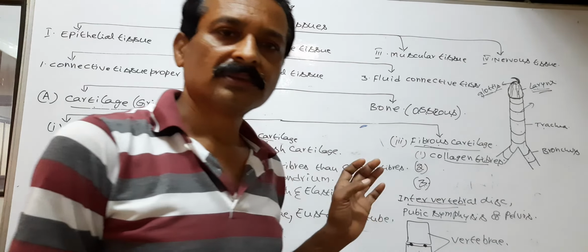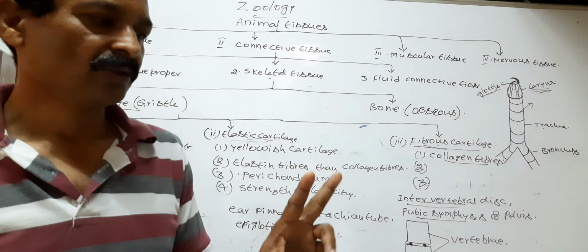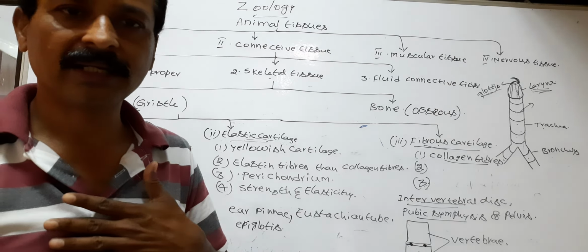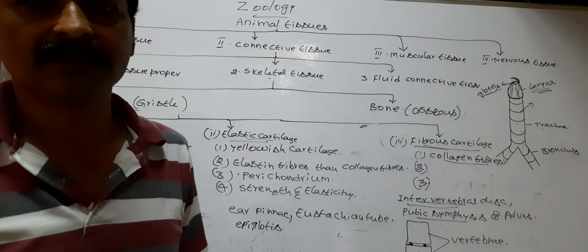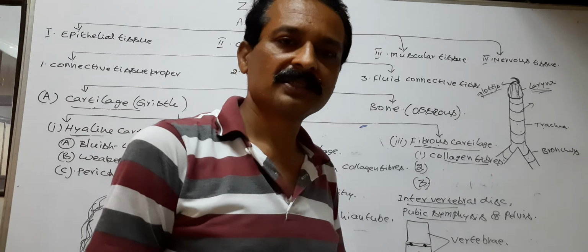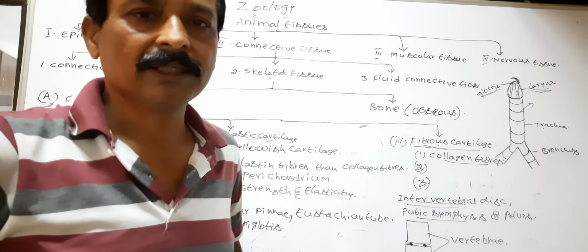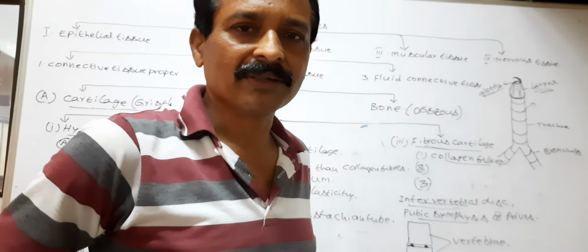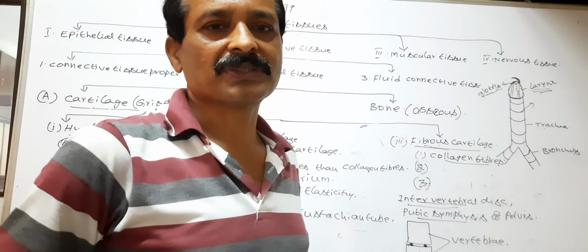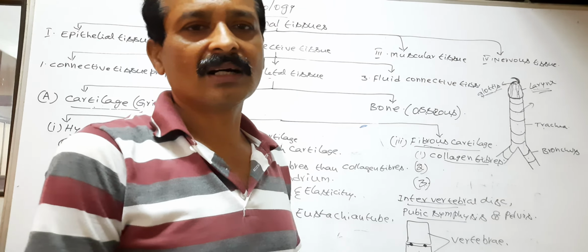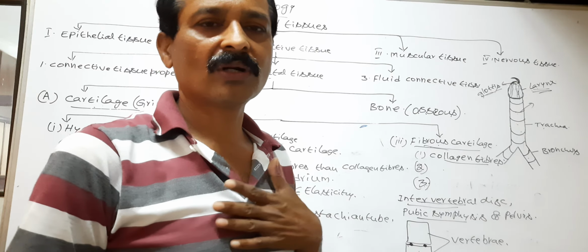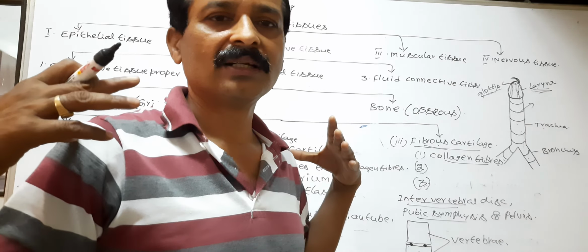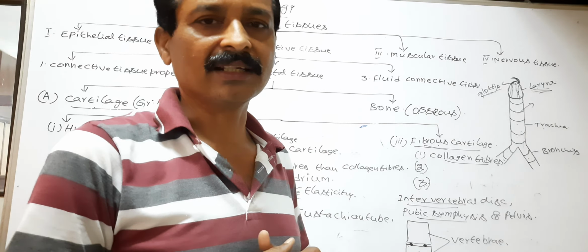Next, pubic symphysis. In our endoskeleton, two girdles are present: pectoral girdle and pelvic girdle. Pelvic girdle is located in the posterior part of the body where the hind limbs or legs are joined. Pectoral girdle is present in the thoracic region where the two hands are joined.